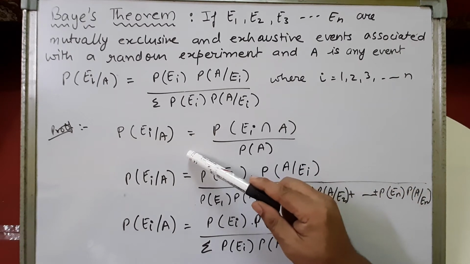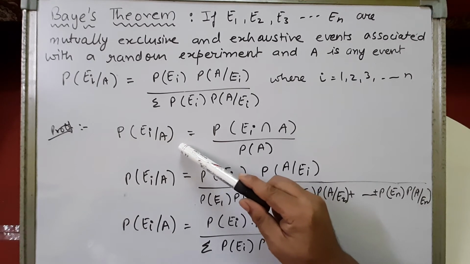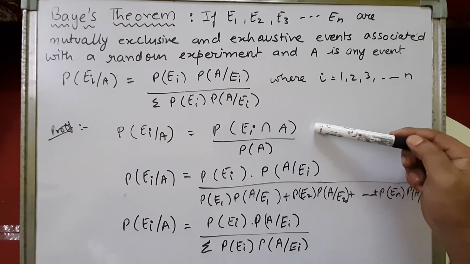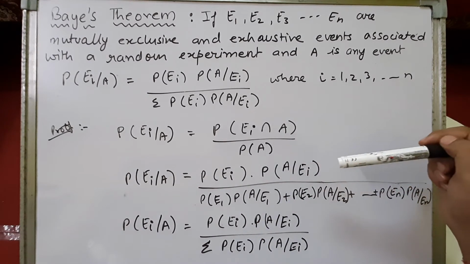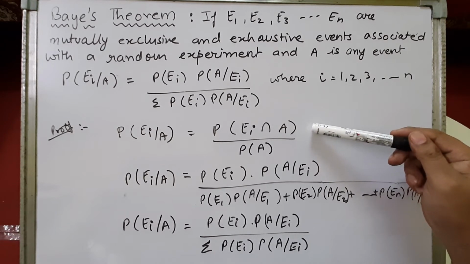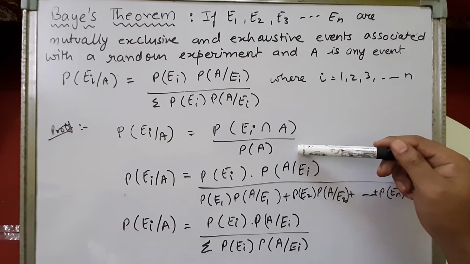If we write using conditional probability, P(Ei upon A) can be written as probability of Ei intersection A upon probability of A. Any problem here? In conditional probability we studied this formula.